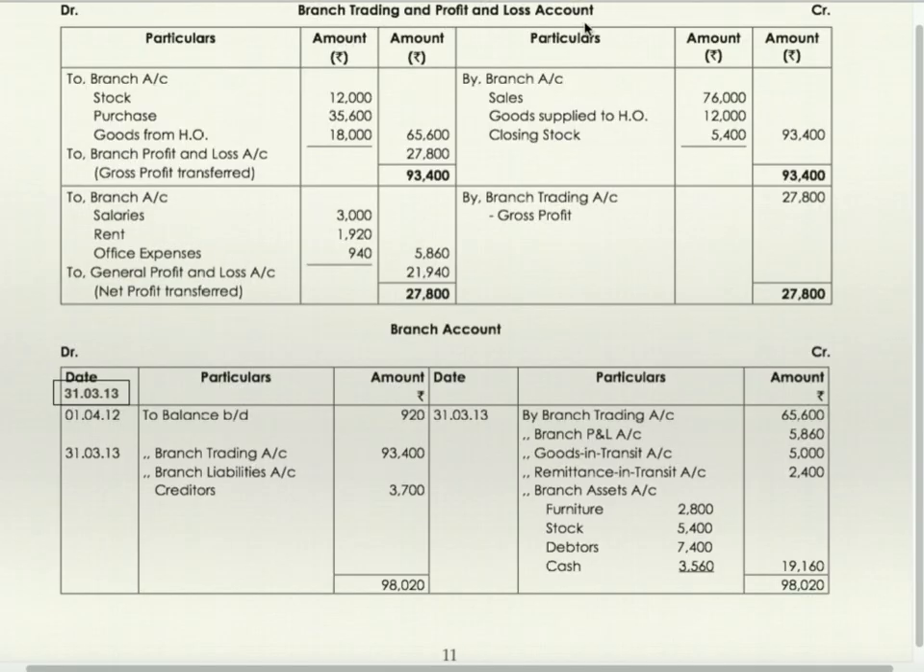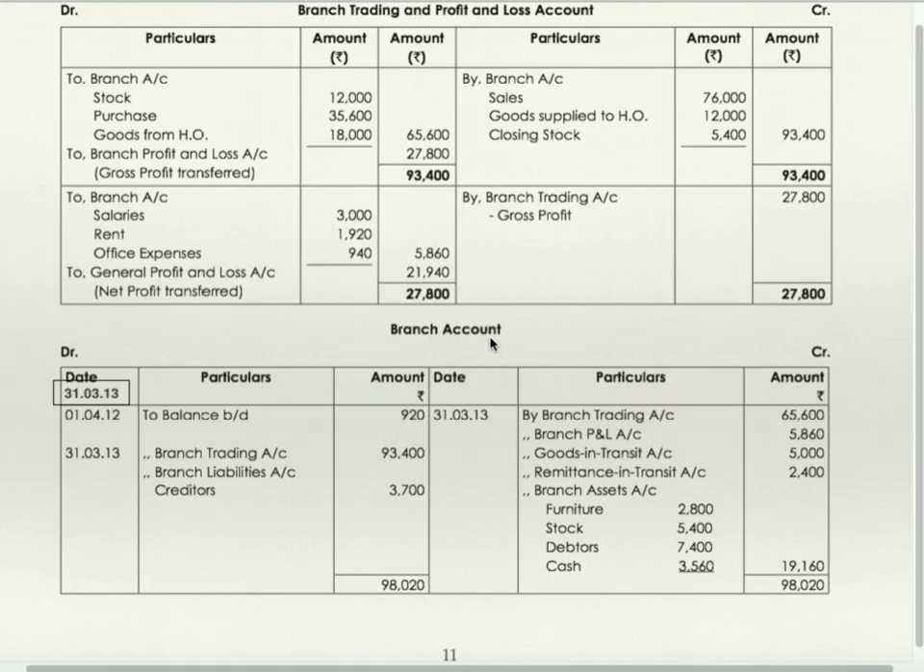Branch trading and profit and loss account. To branch stock, purchases goods from head office 65,600. By branch sales, goods returned to head office, closing stock. Now gross profit. To branch profit and loss account, gross profit transferred. Gross profit is credited to profit and loss account. Profit and loss account debit to branch salaries, rent, office expenses. Net profit is transferred to general profit and loss account. To general profit and loss account, net profit transferred. This is how branch trading and profit and loss account is to be prepared.